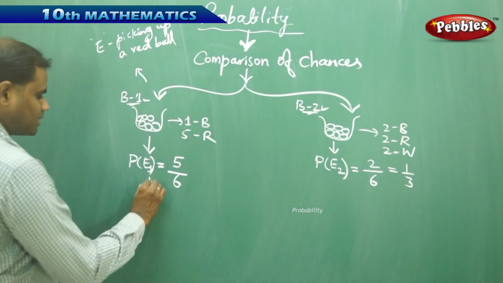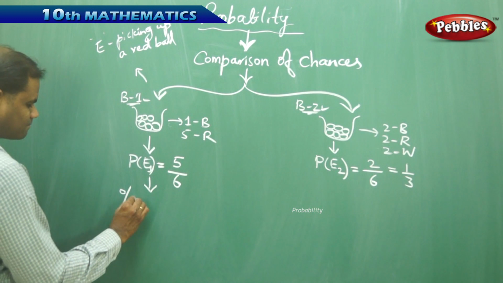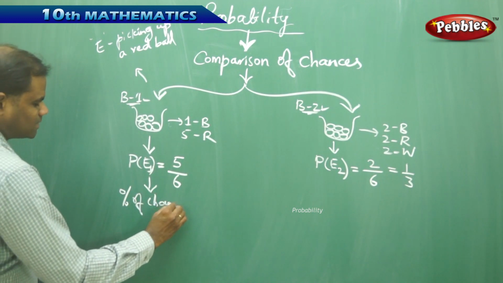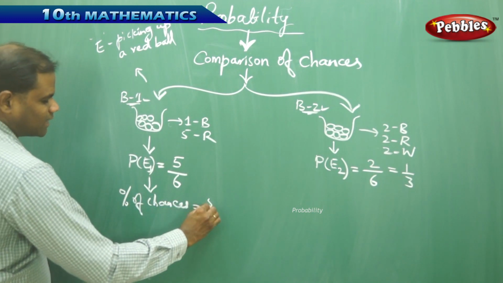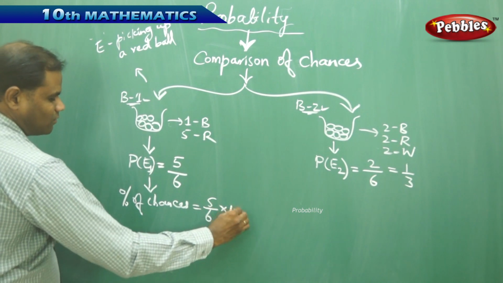Now let's see the percentage of chances. The percentage of chances is P of E times 100, as we have already seen.